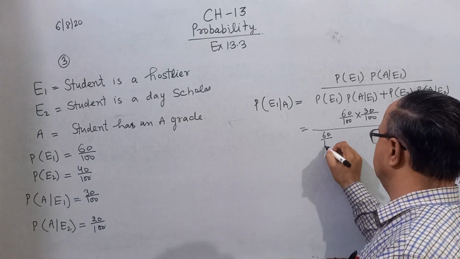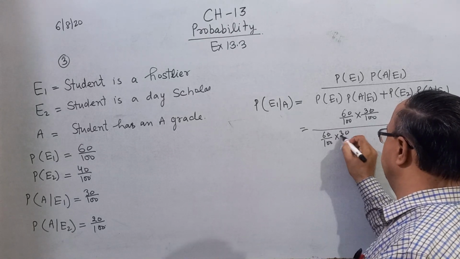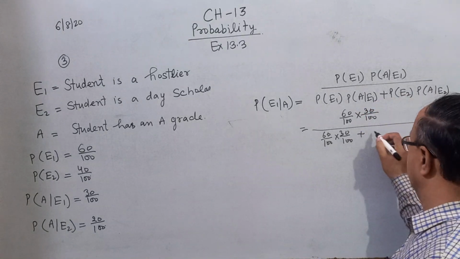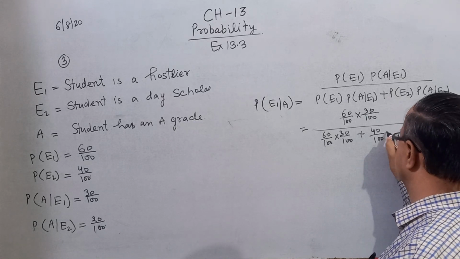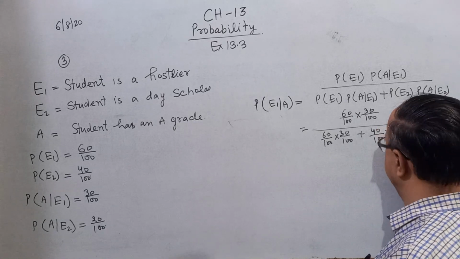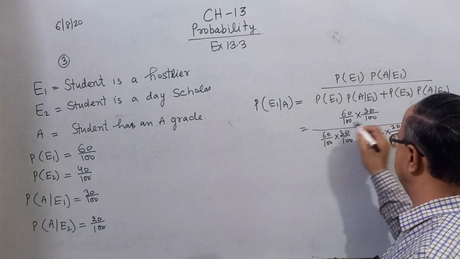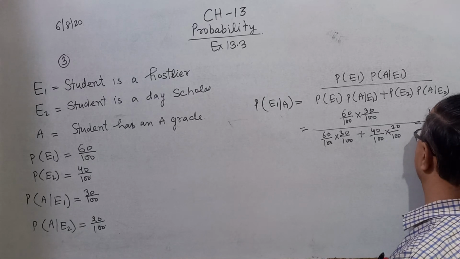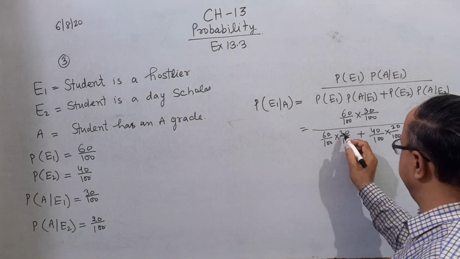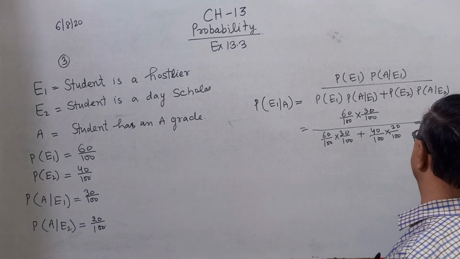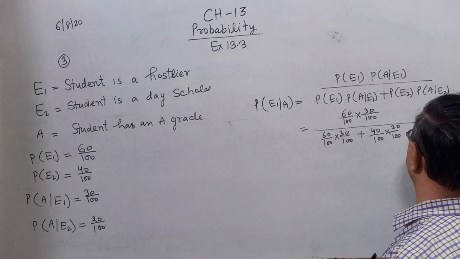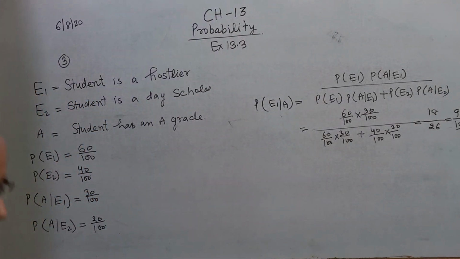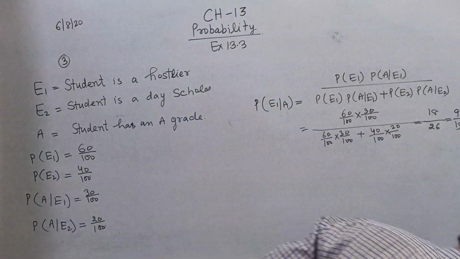So 60 by 100 into 30 by 100 as it is, plus probability of E2, that is 40 by 100, into 20 by 100. You know that 100 by 100 cancel. 6 3s are 18, upon 18 plus 8, 26. That is 9 by 13. This is the solution of question number 3. Clear?